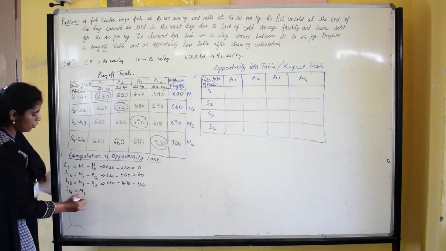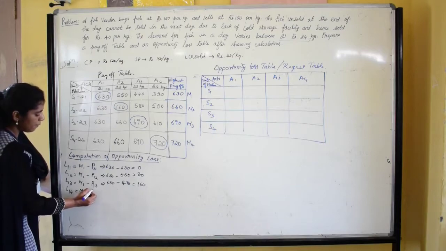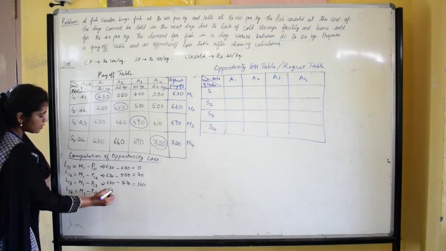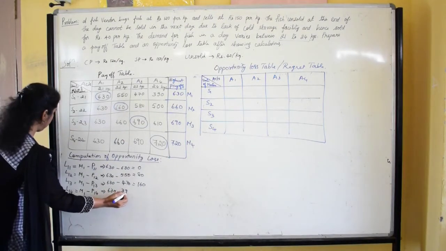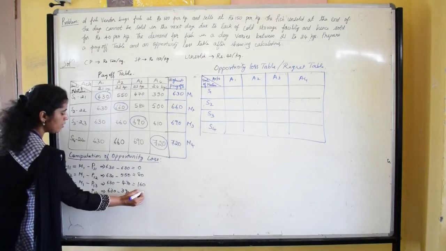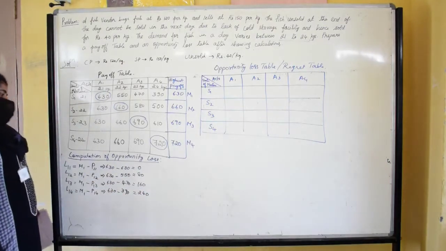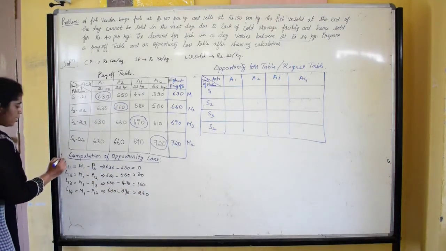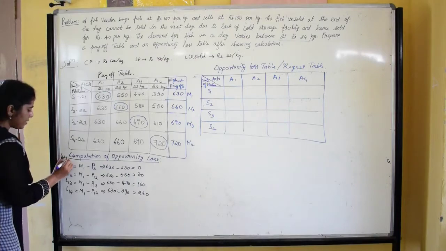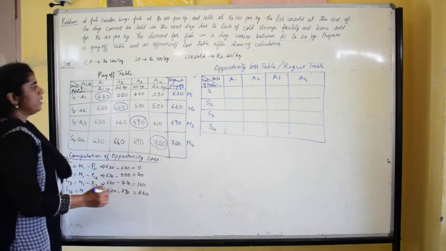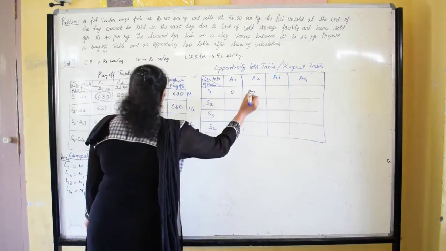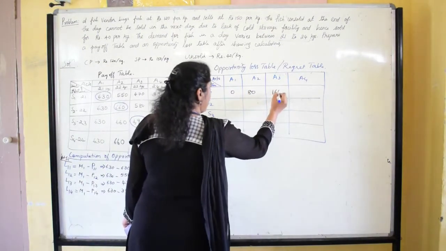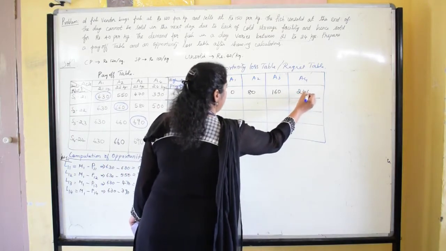So the maximum payoff of first row minus the payoff of first row fourth column is 630 minus 390, and the value is rupees 240. So this is the loss we have calculated at S1, state of nature S1. The regret values or the losses are 0, 80, 160 and 240.